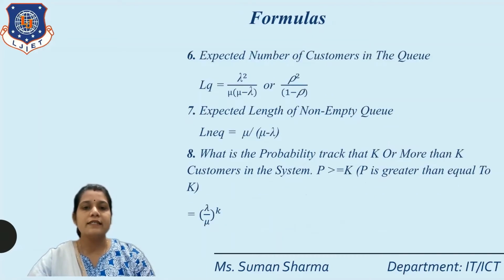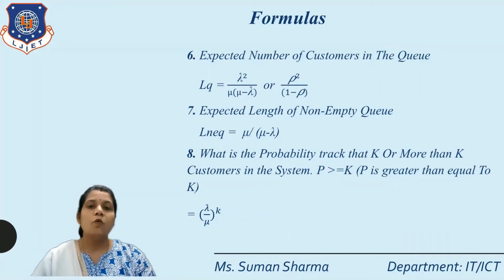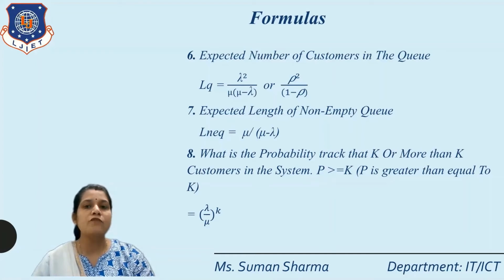Okay, next is the expected number of customers in the queue. LQ is equal to lambda square upon mu into mu minus lambda, or rho square upon 1 minus rho. If we put the value of rho equal to lambda by mu, here we write lambda square upon mu into mu minus lambda. Next formula is the expected length of a non-empty queue. That means L of non-empty queue is equal to mu upon mu minus lambda.